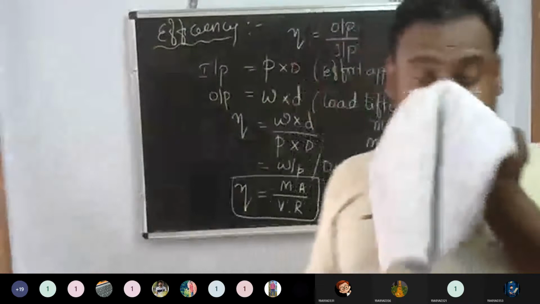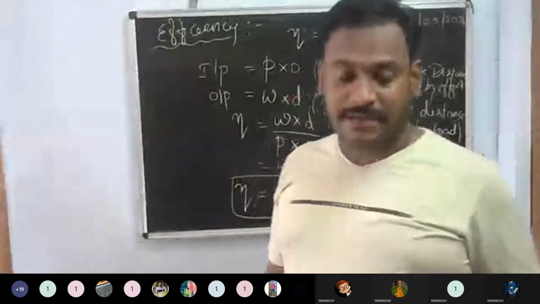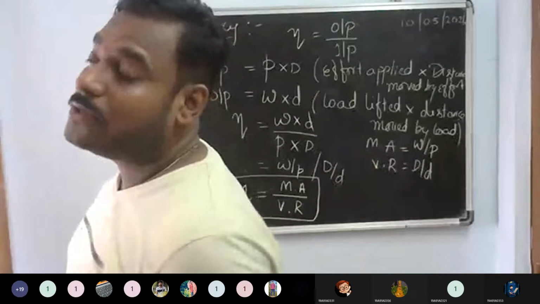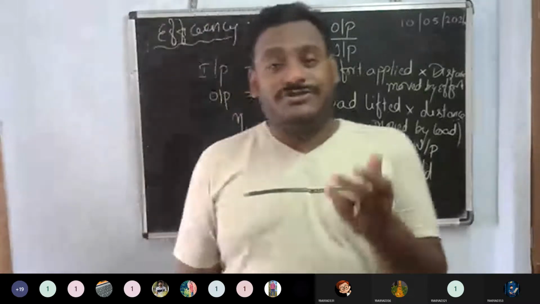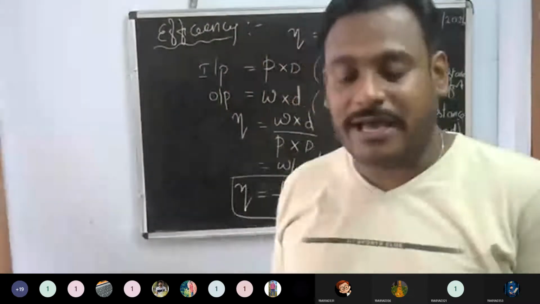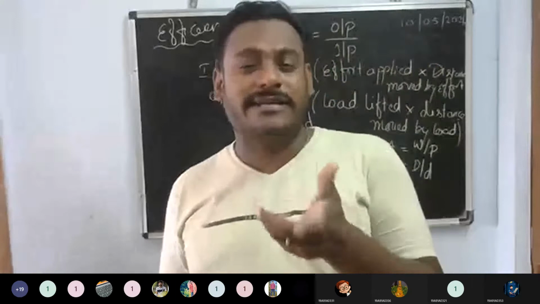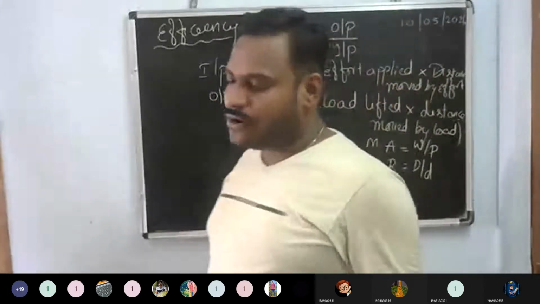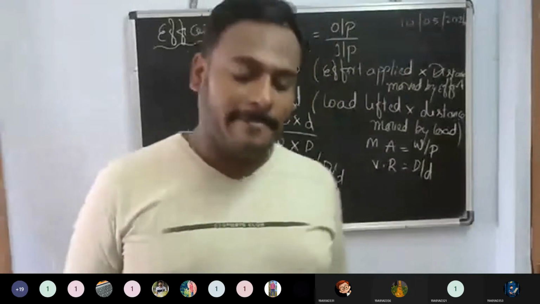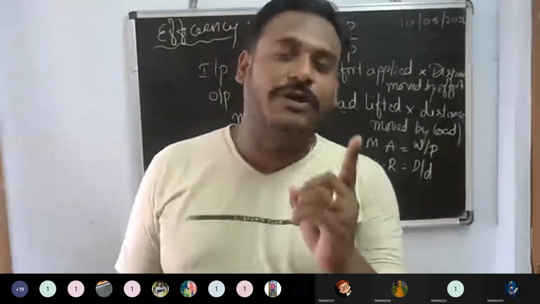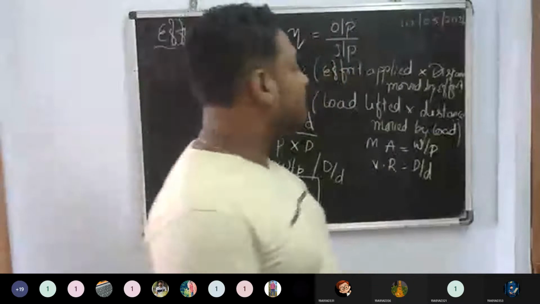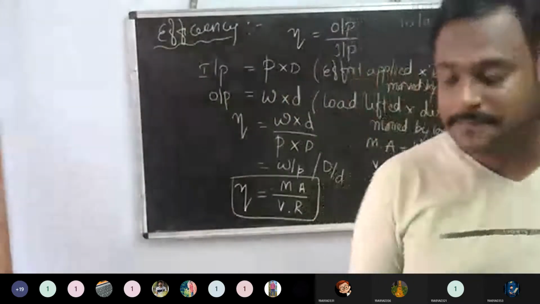How to say about the transmission angle? Before that, I have to say about the toggle positions, how the toggle positions will be there, and how we can set it out. That is what we'll discuss first, and after that we can go for the transmission angle. The only topic left is the transmission angle, which I want to discuss here.